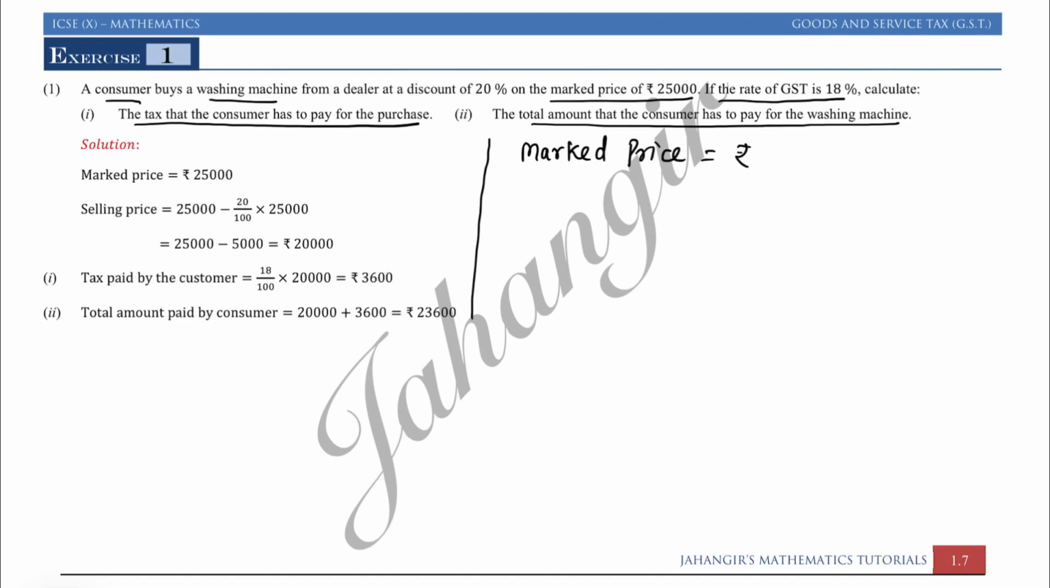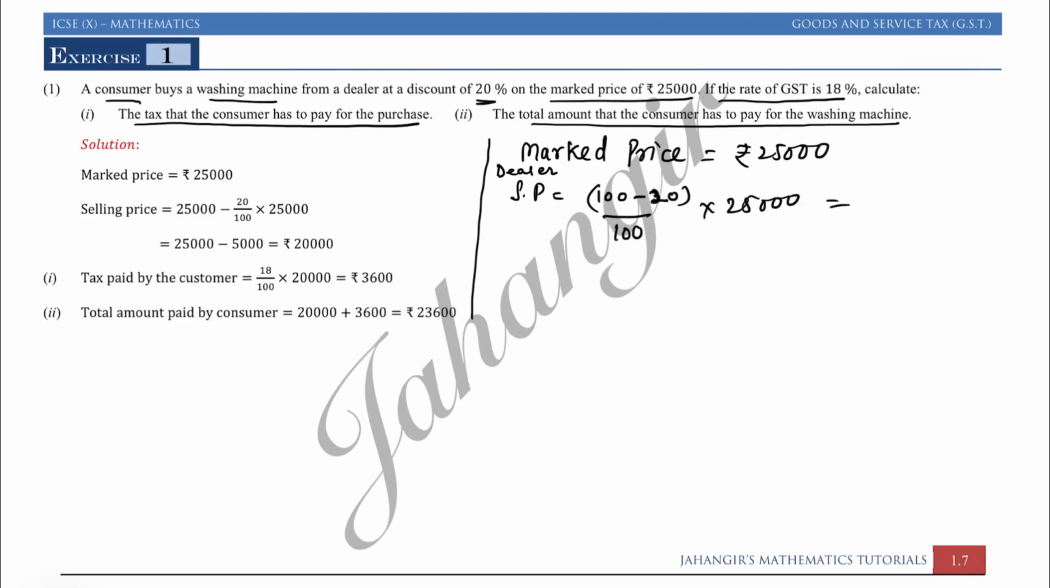Mark price is rupees 25,000. Okay, so now selling price SP. SP is what? Deducting 20%. This we are looking for the dealer. Dealer's SP is 100 minus 20% upon 100 into mark price, that is 25,000.